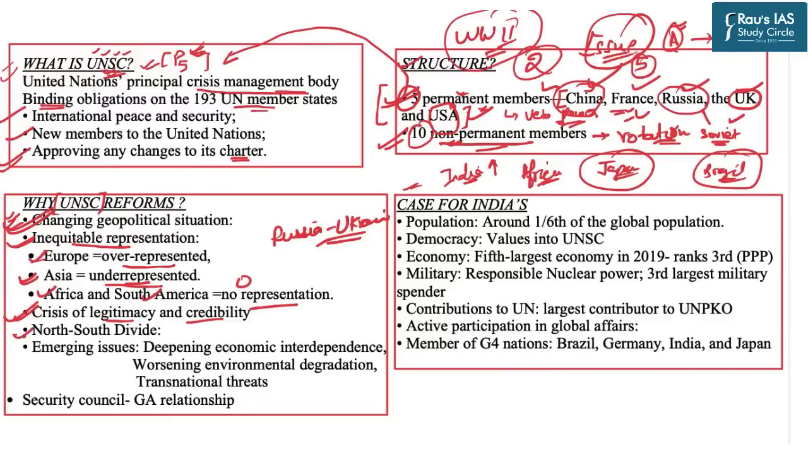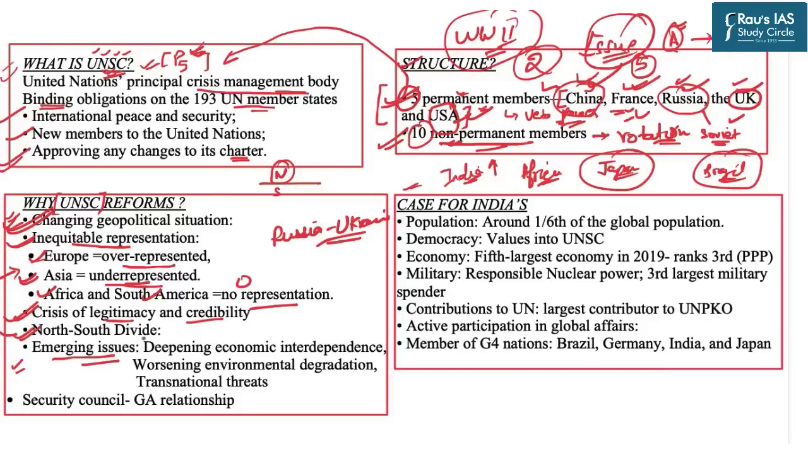The north-south divide is the continuation of this very issue, because if you divide the world into two halves, that is north and south, most of the countries, for example China, France, Russia, UK and USA, all these countries are in the north.